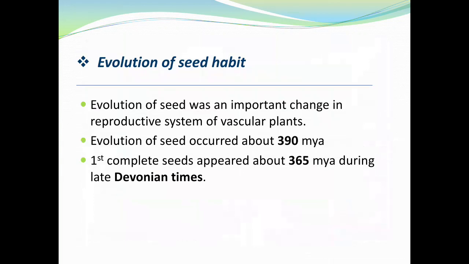Evolution of seed habit. Evolution of the seed was an important change in the reproductive system of vascular plants. Evolution of the seed occurred about 390 million years ago. The first complete seed appeared during the late Devonian time.